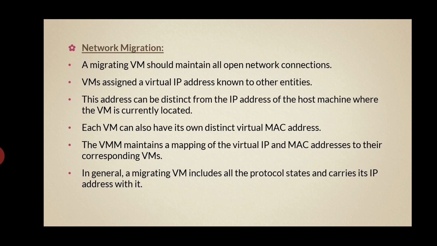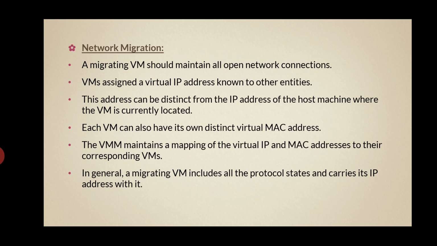We have six types of process we can assign here. First of all, the virtual machine is assigned a virtual IP address known to other entities.